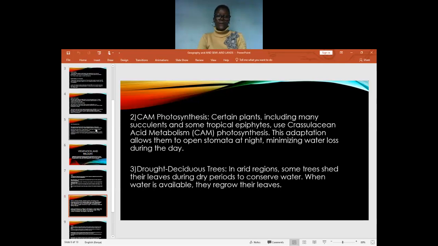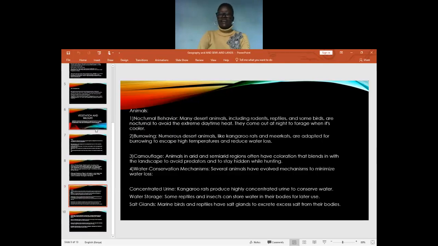By that, we have seen how plants are adapted to arid and semi-arid lands. They have various characteristics which make them adapt to arid regions. We have some drought deciduous trees which adapt to arid conditions in their own way. And let's look at how animals are adapted to arid and semi-arid lands.